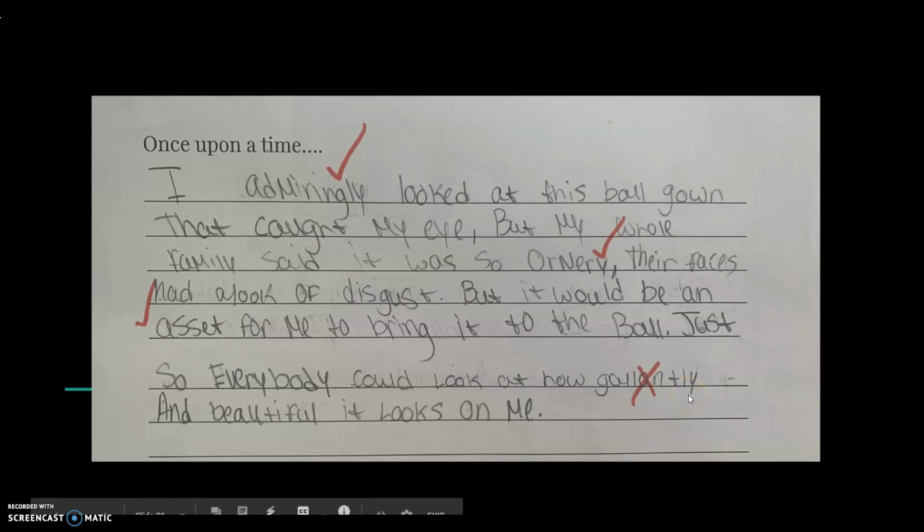So this doesn't work because we're talking about the dress. And we can't use an adverb to describe a noun. So we would have to use the adjective form of this word to describe the noun, which would be gallant. Everybody could look at how gallant and beautiful it looks on me.